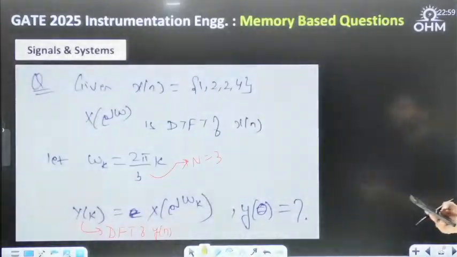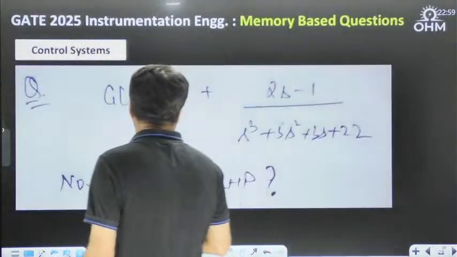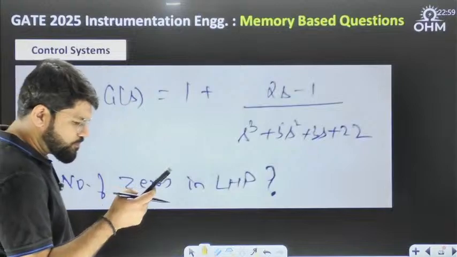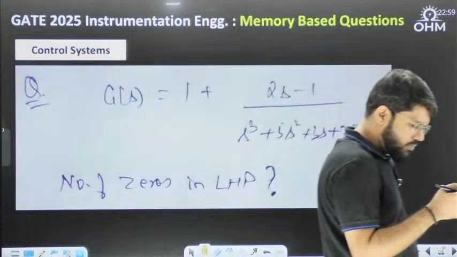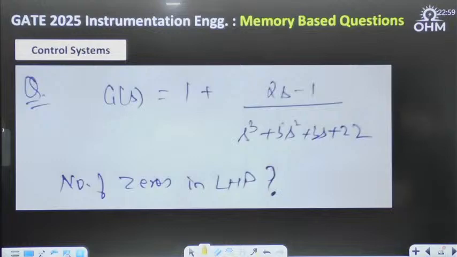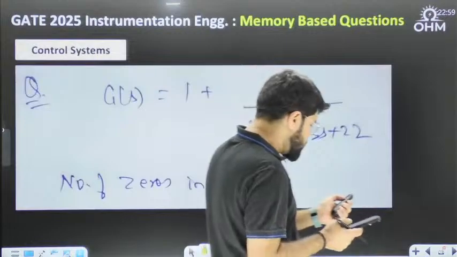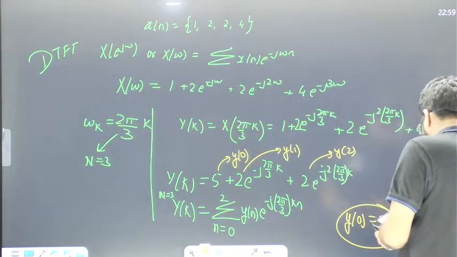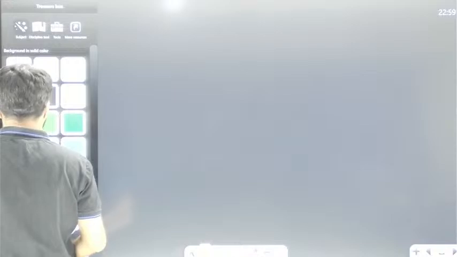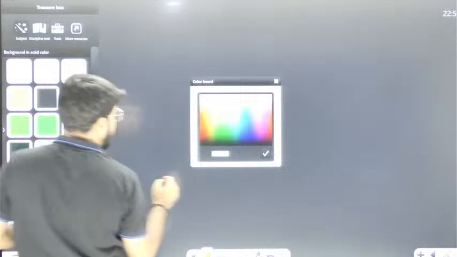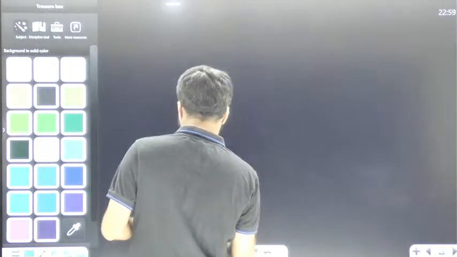Okay, now coming to signals and systems, the control system, the G(s) is given to you as 1 plus. Acha, you are telling y(t) equal to cross correlation. Yeah, actually I got that question also. I think I forgot to mention here. I'll write down what is the exact question.